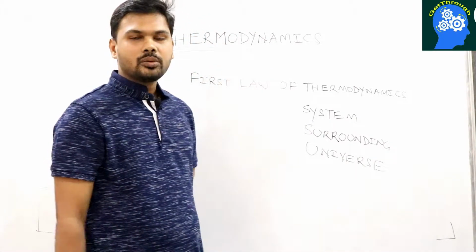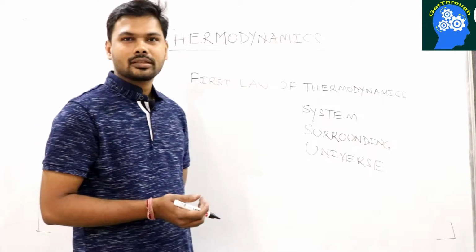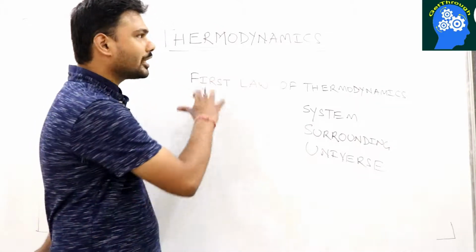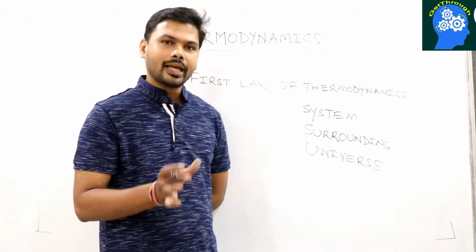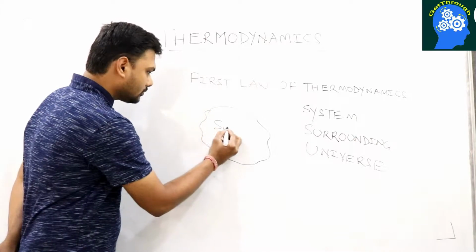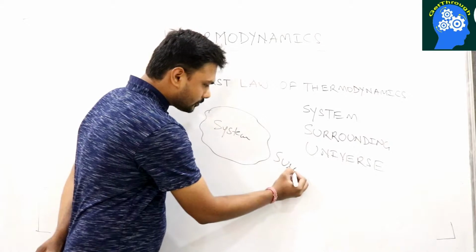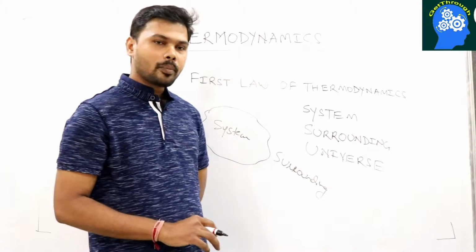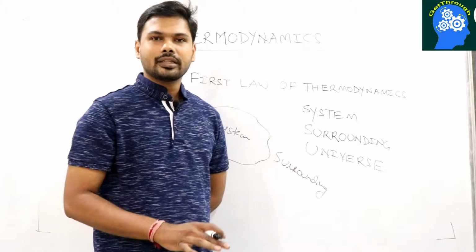So friends, what do you mean by system? In this chapter we are going to study something, and when we study something, first we need to identify that. For example, if I want to study this board, then this board is a system. If I want to study a gas, then that gas is a system. So the first step is to identify the system, and everything else other than the system is surrounding. For example, for a gas which is inside a cylinder, everything else outside the gas is surrounding. The outside air is the surrounding, and all remaining things are surrounding.